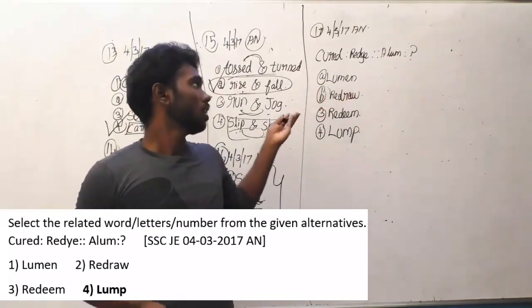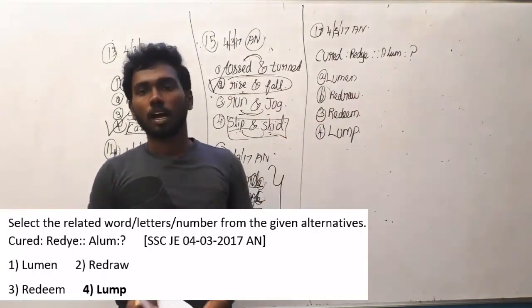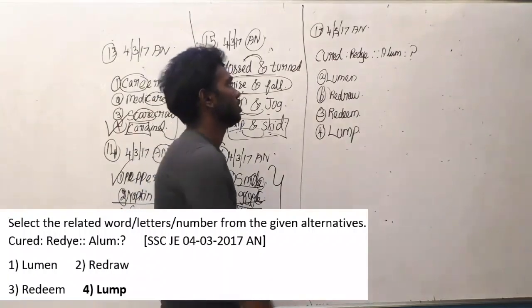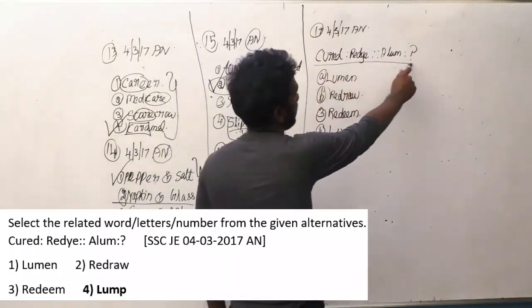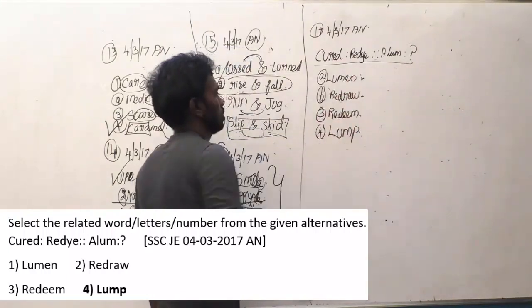As I said, if you look at this closely, you can solve it. And the clue I am going to give you is, if you start checking the meaning of ready and these options, you can't find the answer, guys.